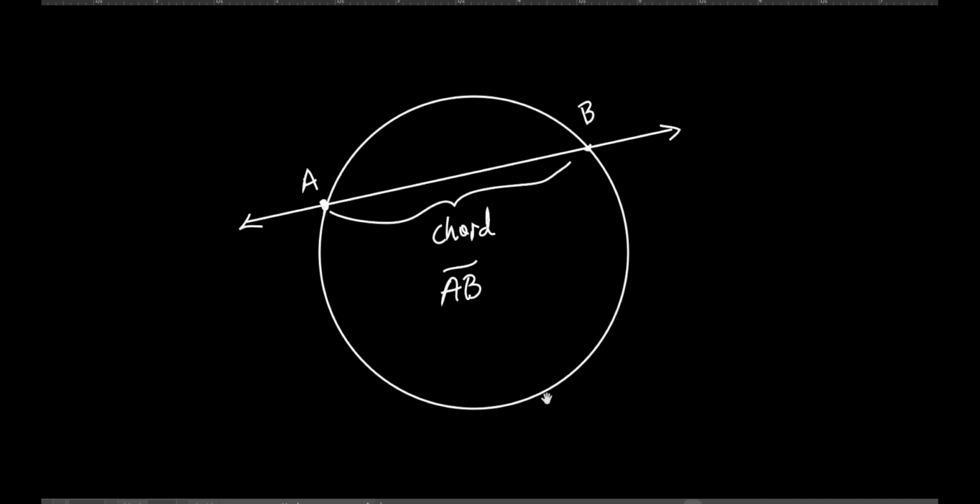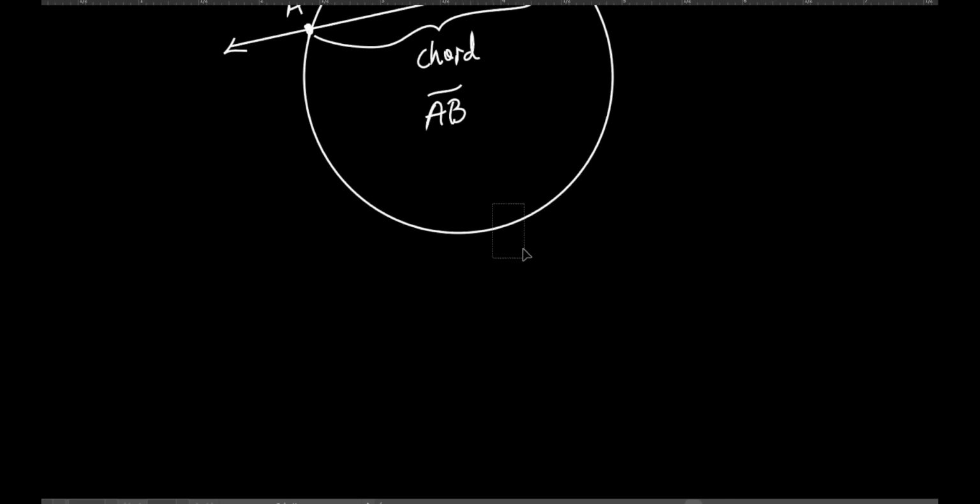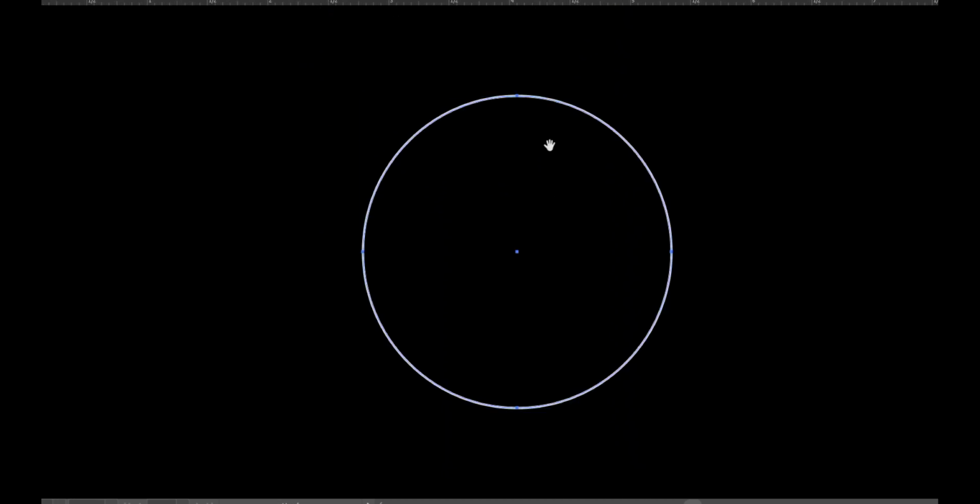Let's do another theorem that we are going to use. Let's just copy this thing. All right, another circle. Now, this is kind of interesting. What if, let's get rid of that. Oh, I need the center. So the center is right there. Okay.